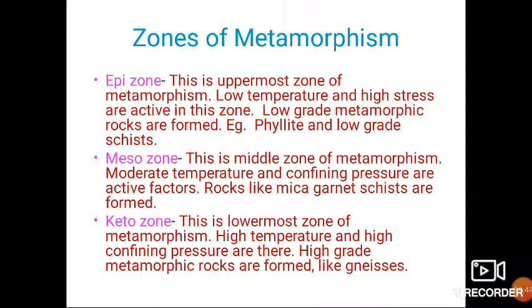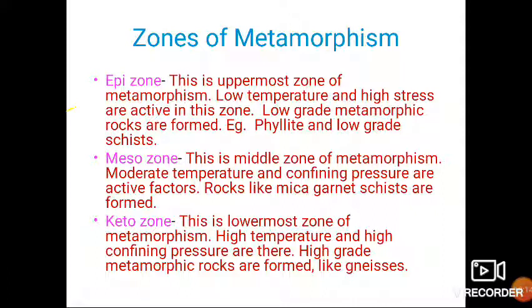Then comes zones of metamorphism. There are three zones of metamorphism. We know that metamorphism takes place beneath the earth's surface. Depending upon the depth, there are three zones of metamorphism. First is epizone. It is the uppermost zone. The temperature is low, among pressure stress is very high, and low grade metamorphic rocks are formed like phyllite and low grade schist in this zone.